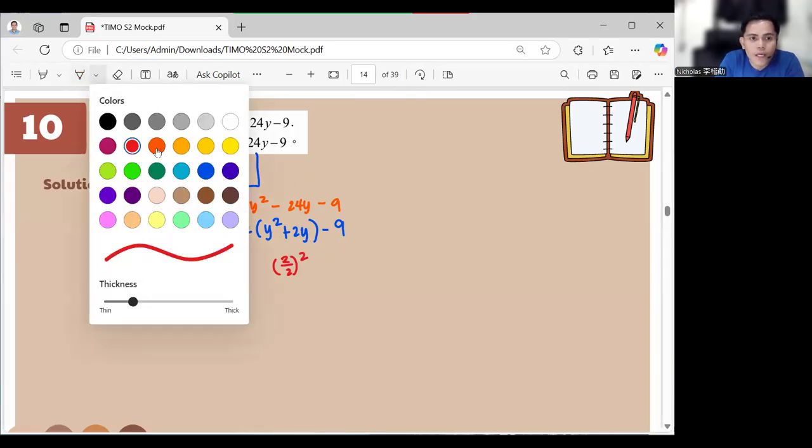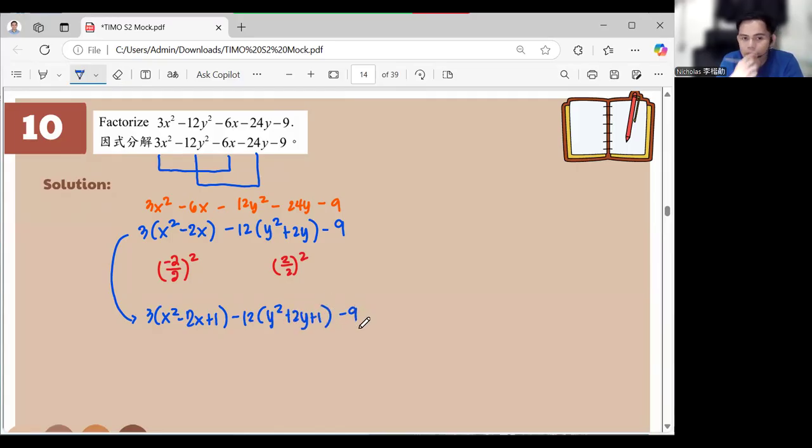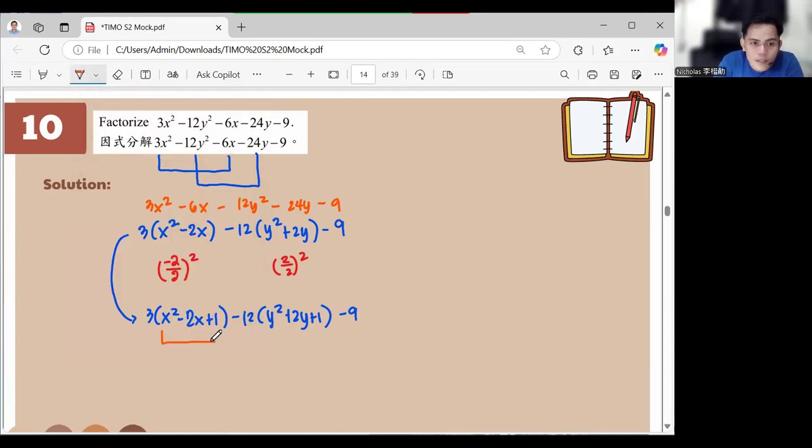So meaning, we have in here 3 times x squared minus 2x plus 1, minus 12 times y squared plus 2y plus 1, minus 9. Okay? Now, in our left side, we had 3 times 1, right? And that is equal to 3. So to negate this one, like we did nothing, we put minus 3.